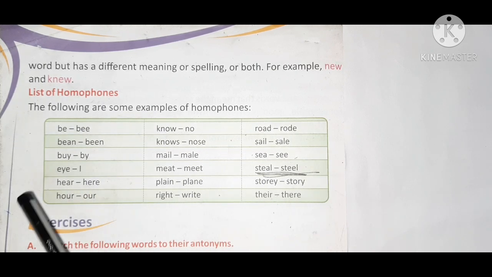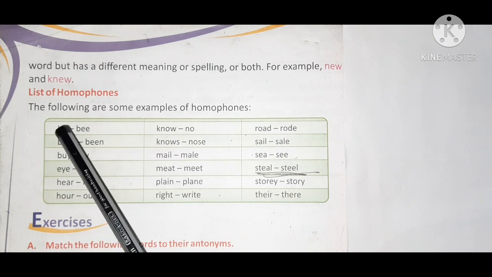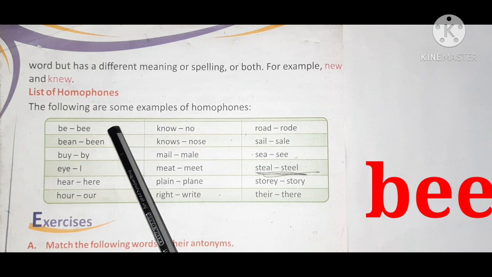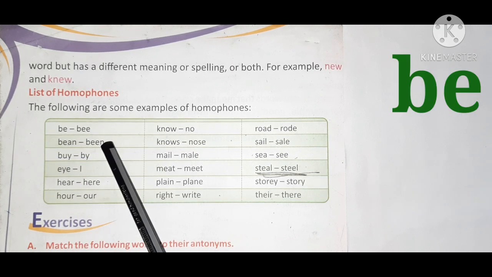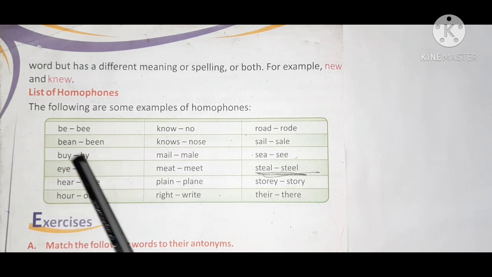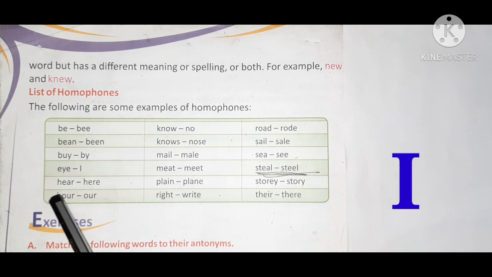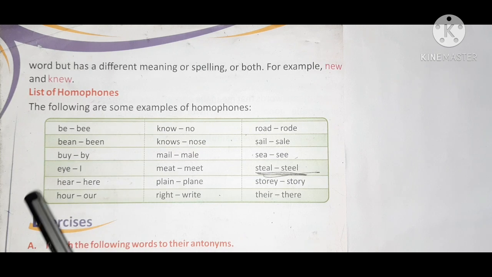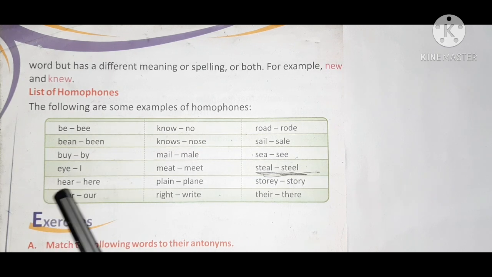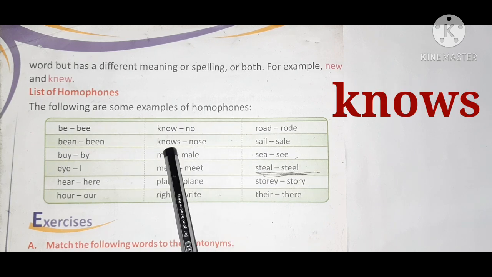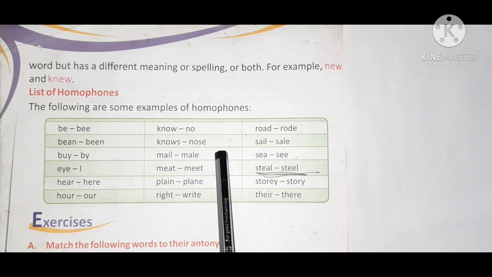So let's read. You also repeat, children. B, bean. Bye, I. Here, R. No, nose.